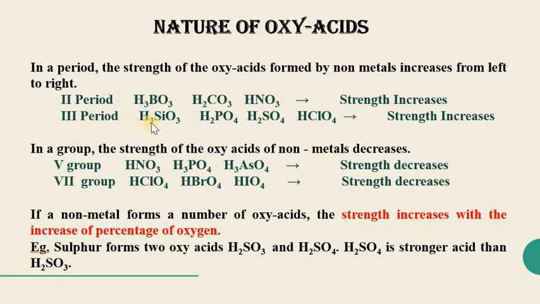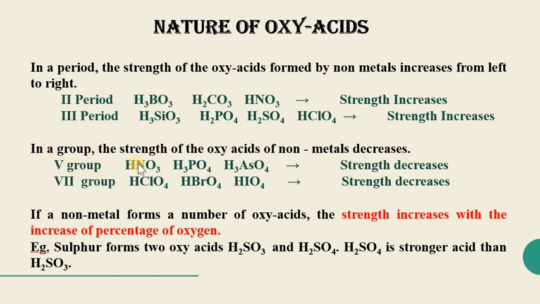Similarly, for the third period, examples of oxyacids are given for silicon, phosphorus, sulfur and chlorine. And as we move from left to right, the strength of these oxyacids increases. So overall, the strength of oxyacids increases from left to right in the non-metals in each period. If we are talking about the group, in that case the strength of oxyacids decreases when we go down.